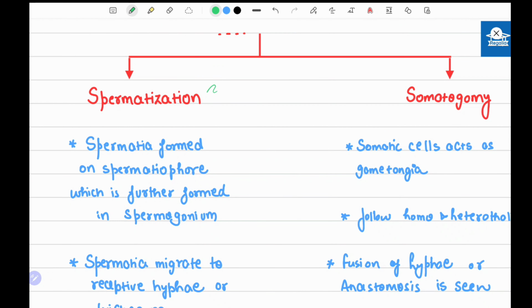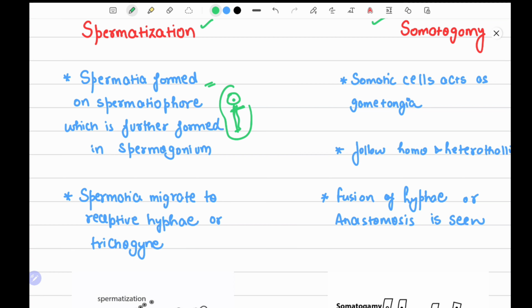Now spermatization and somatogamy. What is spermatization? Spermatia are formed on a spermatiophore, which is further formed in a spermogonium. Here is a spermatia. Spermatia is a male part, which is formed on a spermatiophore, and this complete structure is formed on a spermogonium. So I think you might have understood what this statement meant.